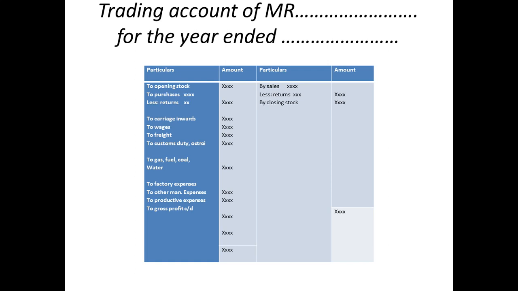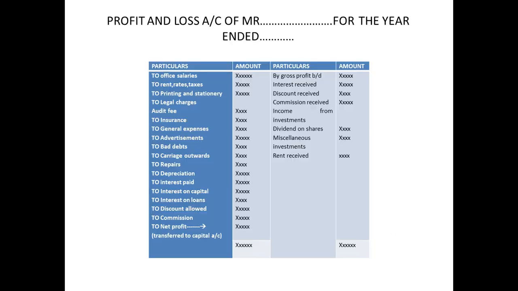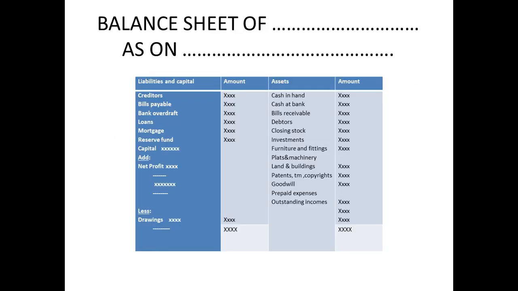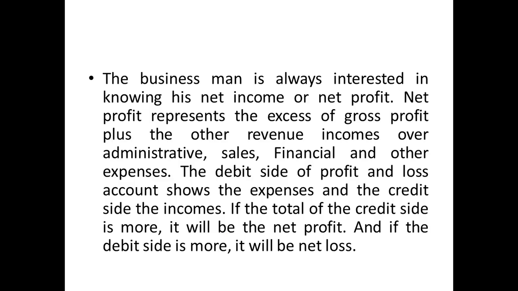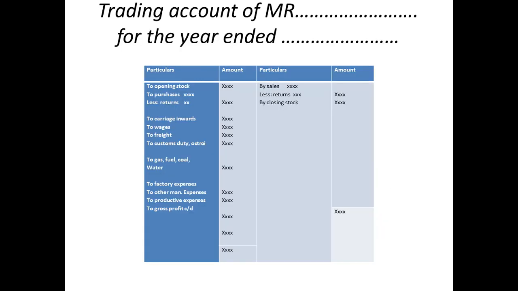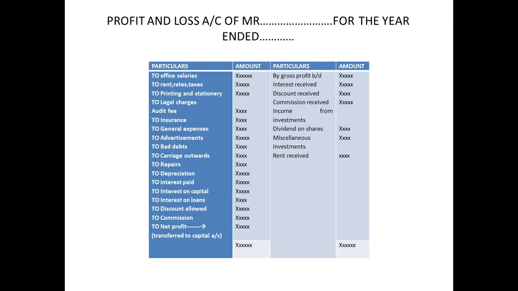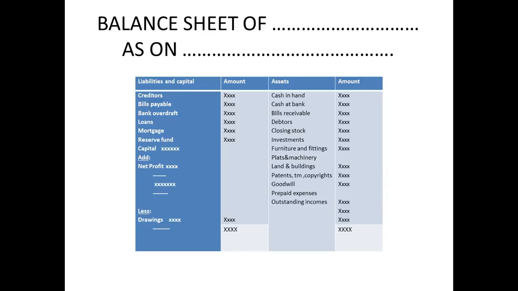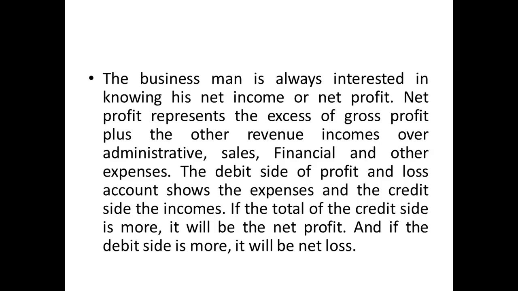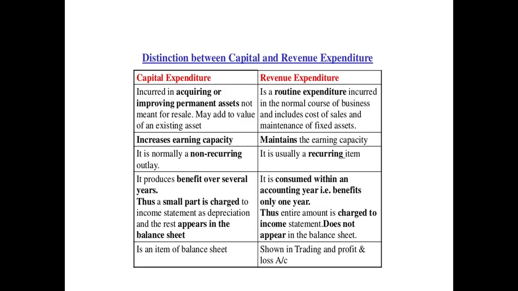This is a compulsory question for 12 marks. And from the second unit, only these three things are there: trading account, profit and loss account and balance sheet. Every time this is a compulsory question, so do listen, this is very important. Trading account, profit and loss account and balance sheet. Let me explain one more thing also. Copy everything on a paper. It's very important, as I said, it's for 12 marks. So do copy it and keep it with you in your long notes.